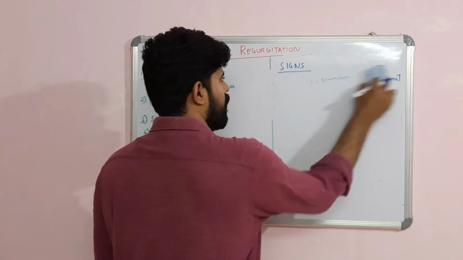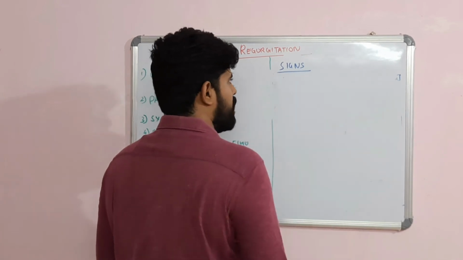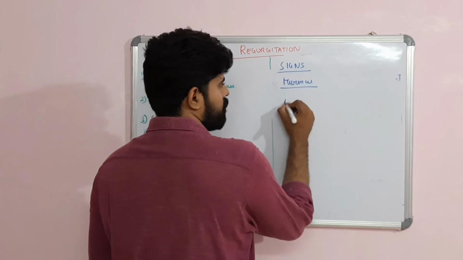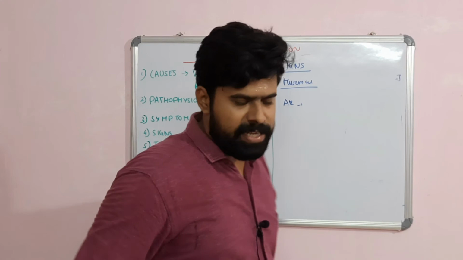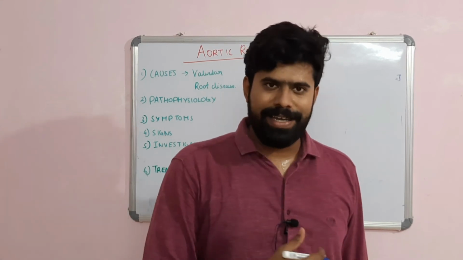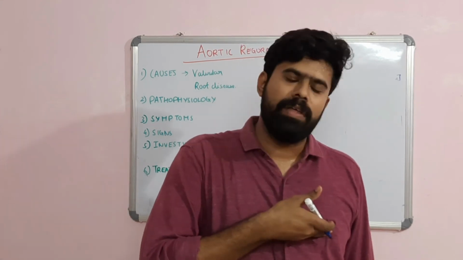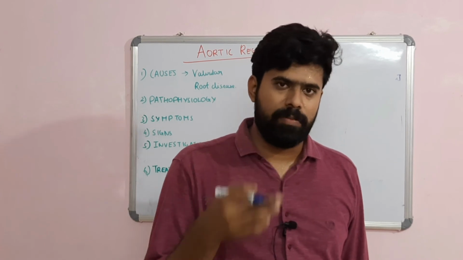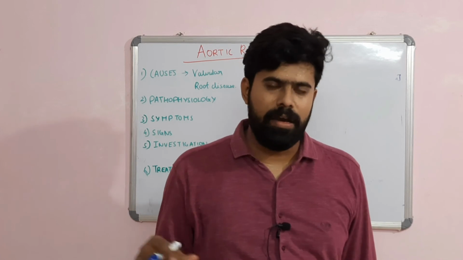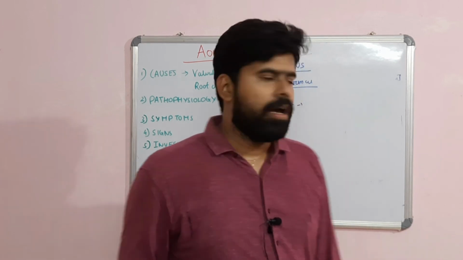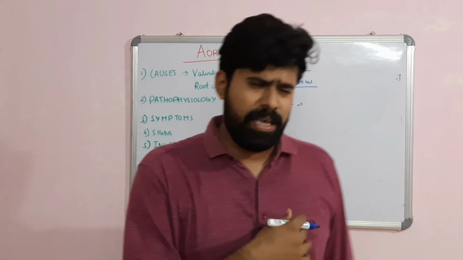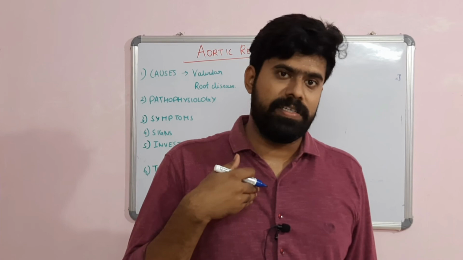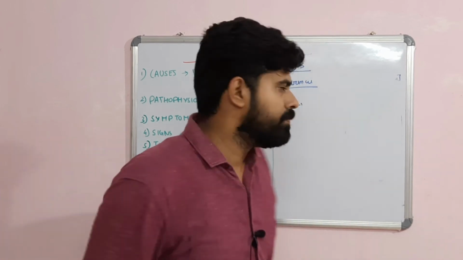Then coming to the murmur, there can be three murmurs in aortic regurgitation. First, the AR murmur. The AR murmur is an early diastolic murmur, best heard in the second aortic area with the patient sitting and leaning forward. It is a high pitched blowing early diastolic murmur. If it is a valve disease, it can be heard in the second aortic area. If it is a root disease, it can be heard in the normal aortic area.